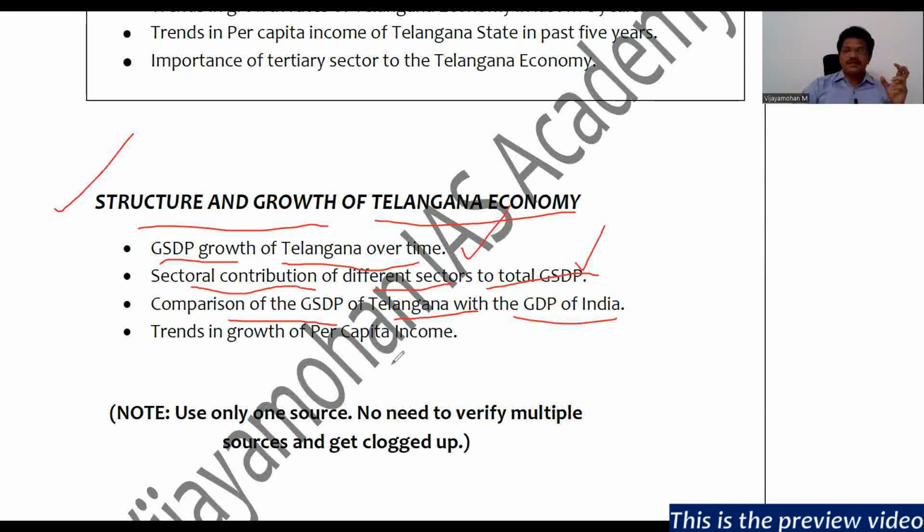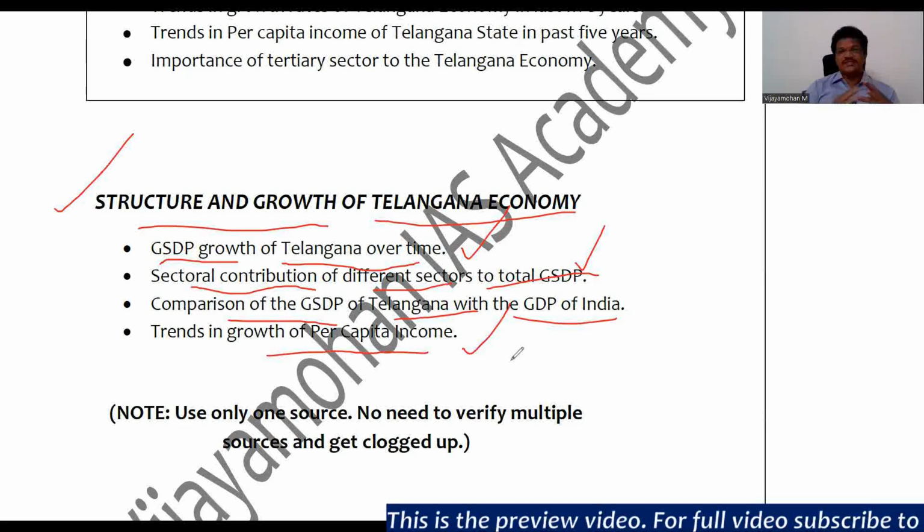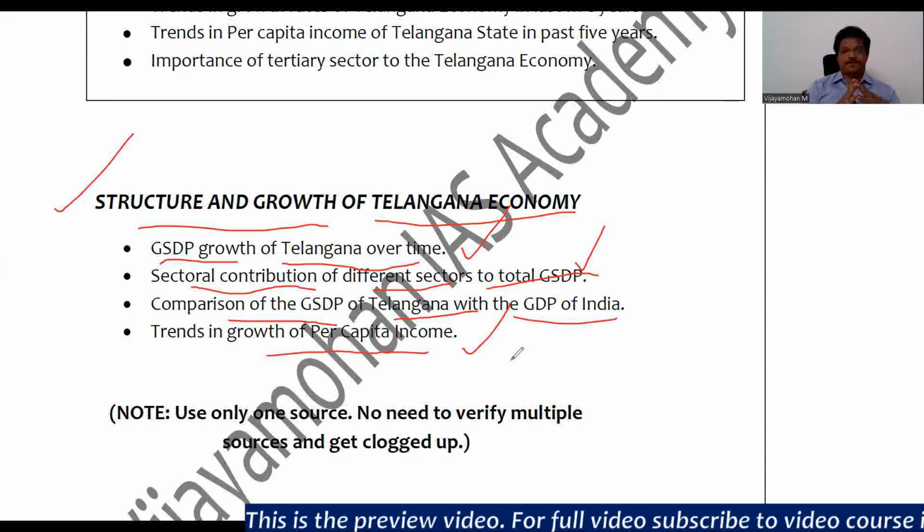And what is the contribution of the GSDP of Telangana to the overall GDP of India, whether it is increasing or decreasing? If it is increasing, how much is it increasing? Then trends in the growth of per capita income. As I already told you, whether it is increasing or decreasing, and in comparison with all India, what is the position of the per capita income of Telangana?